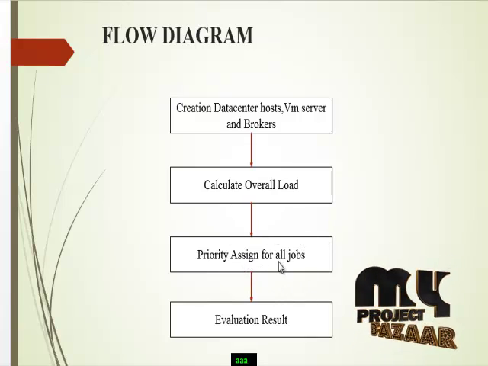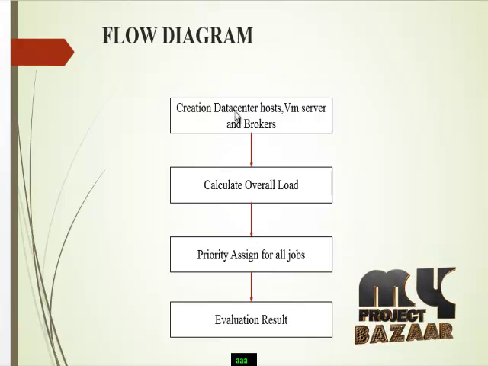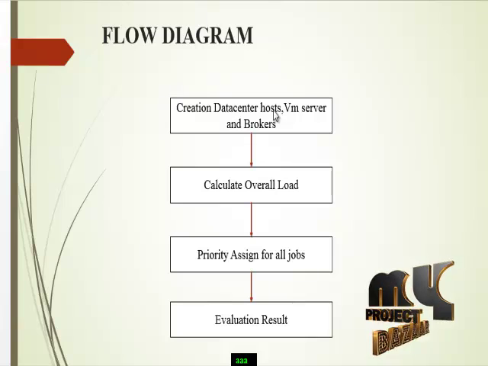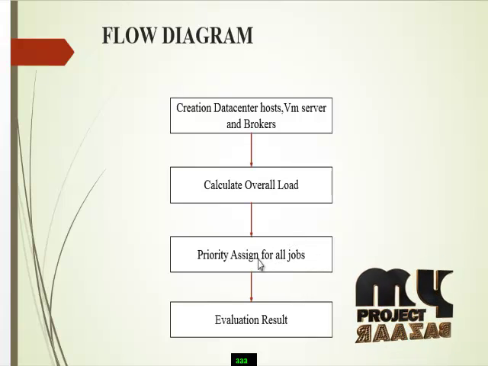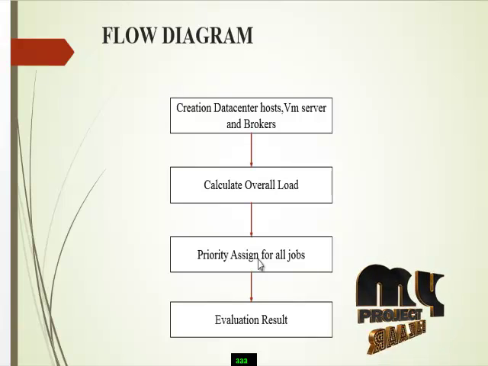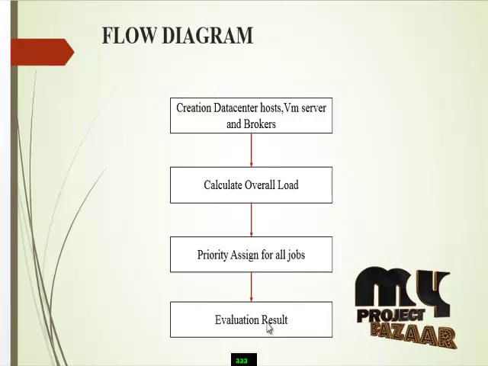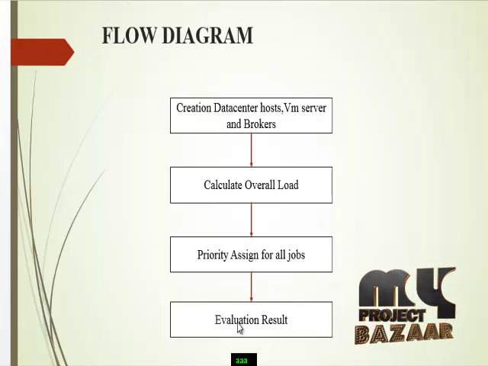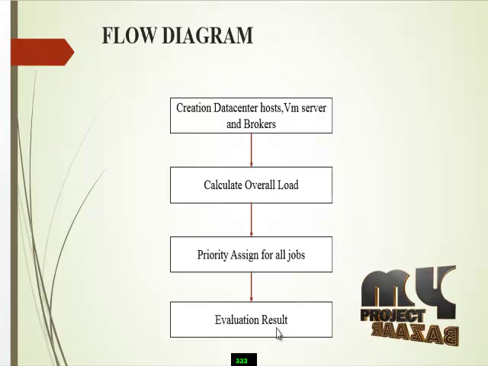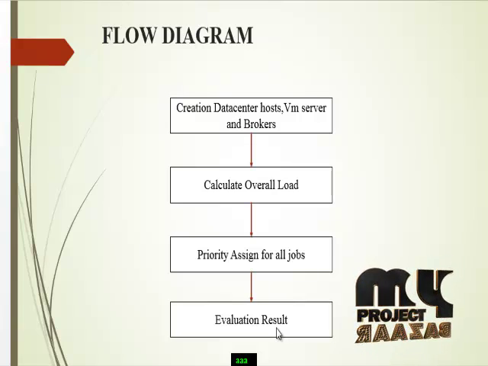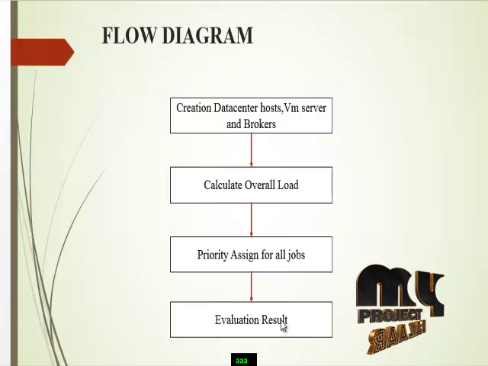Priority assignment for all jobs means that in each of the centers, like data center, physical hosts, data brokers and VM server, they have to allocate our jobs, and one of the priorities is used for the next level. The next step is to evaluate our results. We predict our performance graph, how many cloudlets we have to create and what the function of the cloudlet is. All this is shown in our performance graph.